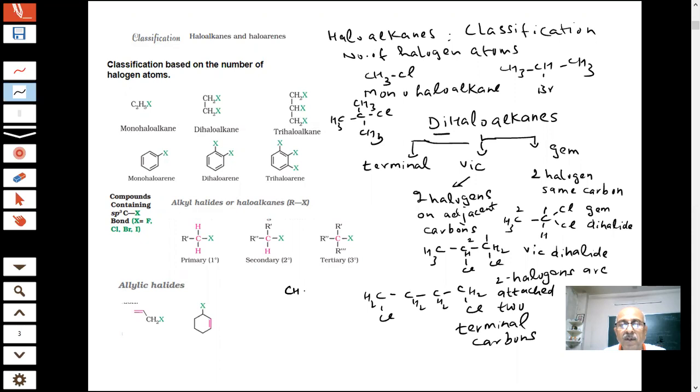Supposing you have one, two, here you have three halogens. How many? One, two, three. So this will be called trihaloalkane.